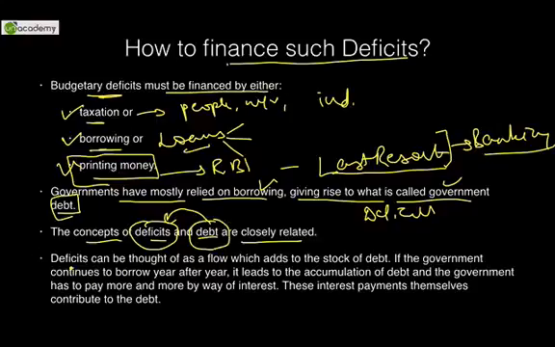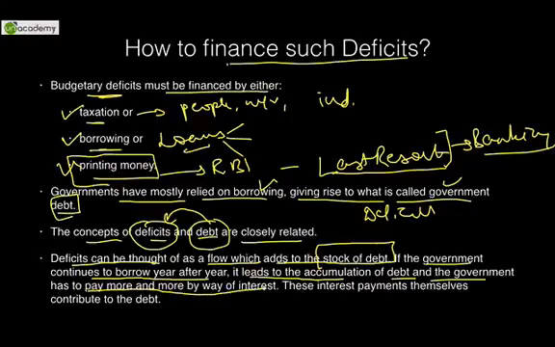Let's understand. Deficits can be thought of as flow which adds to the stock of debt. Loans keep getting added. If the government continues to borrow year after year, it leads to the accumulation of debt, and the government has to pay more and more by way of interest. It will keep on paying interest if it keeps on adding debt to it. These interest payments themselves contribute to debt.